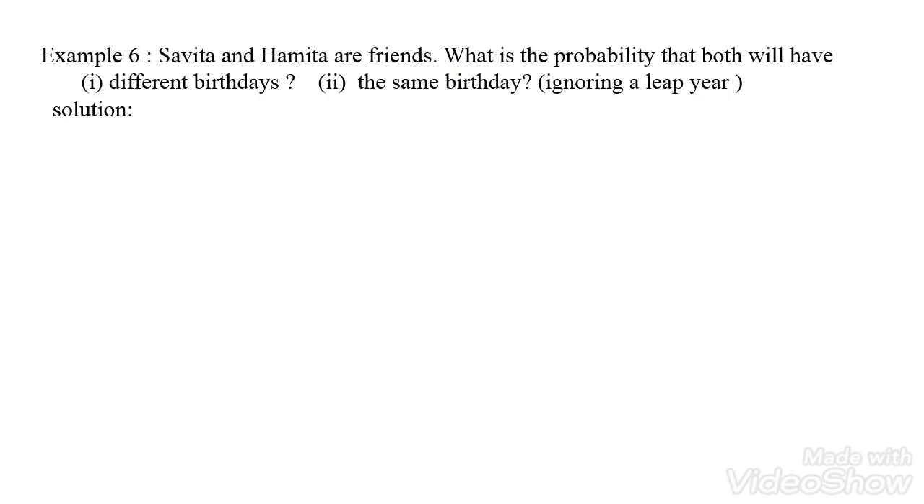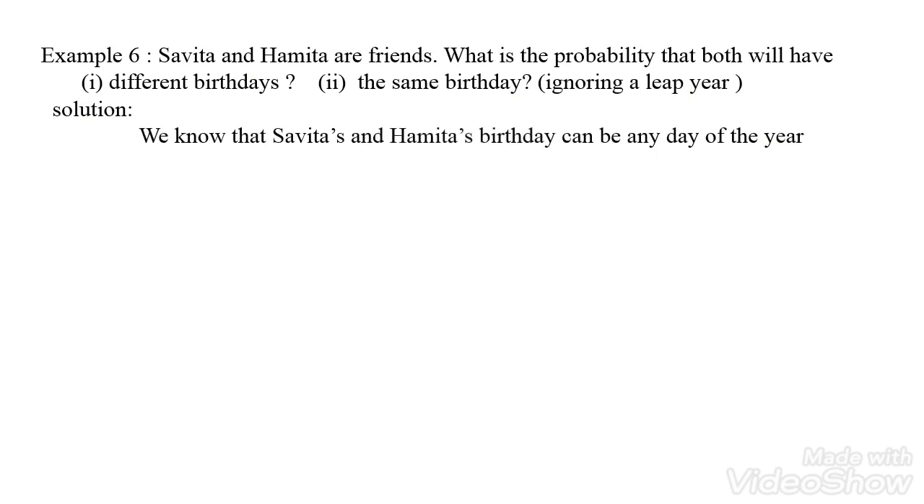So we move on to the solution. We know that Savita's and Hamita's birthdays can be any day of the year, any day from the month of January to December. So the total number of outcomes is the number of days in a year, 365. That is n of S, which is equal to 365.